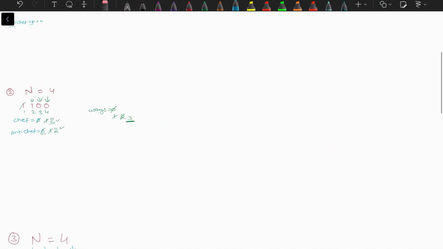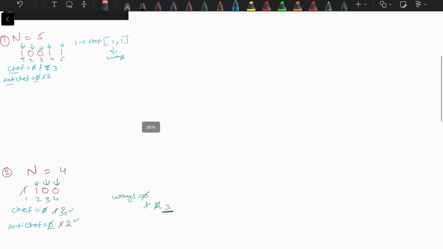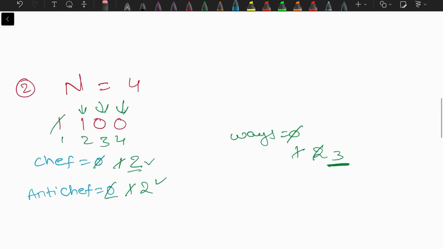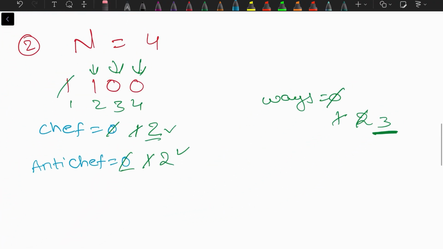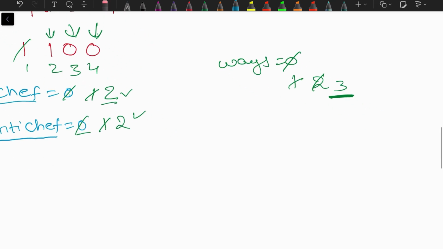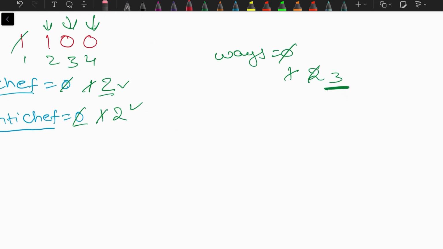So from these 3 examples, what we are able to understand is that we can say stop at any point of time, but that point should be where the number of votes given for chef is greater than the number of votes for anti-chef, right?